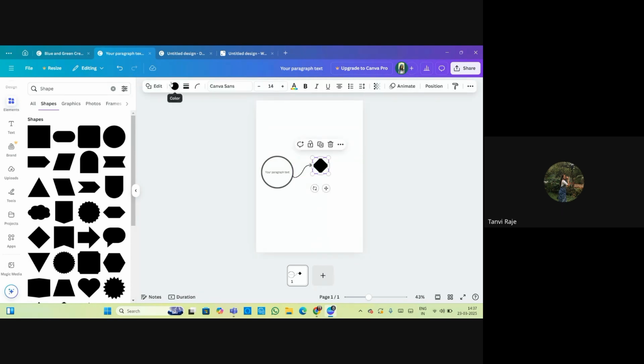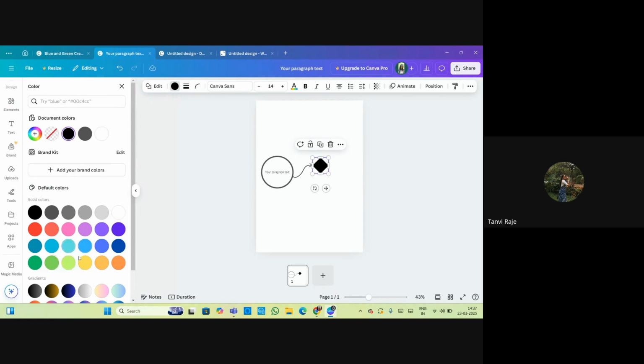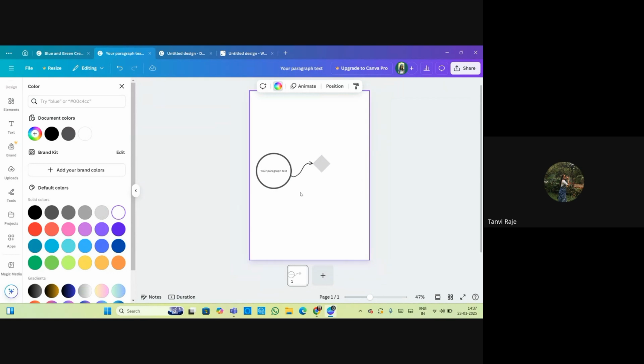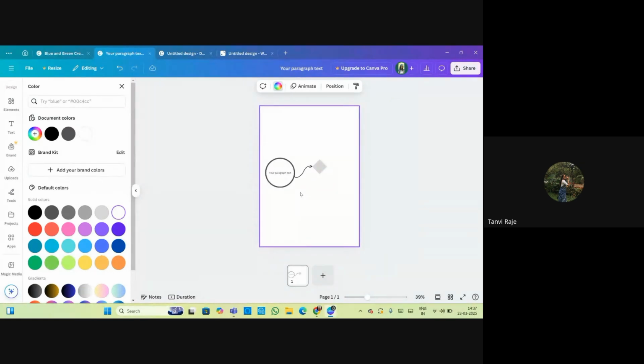So you can change this color of the shape. The same you can do for the flowcharts. So there are different types of flowcharts.